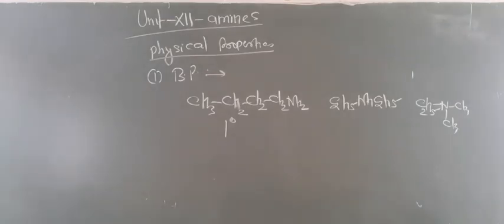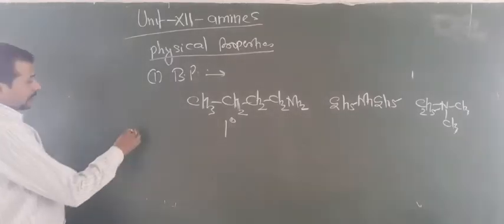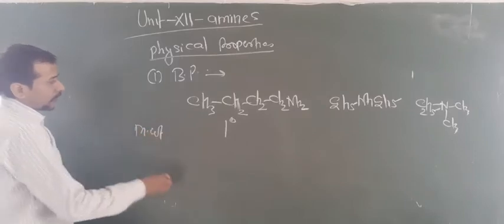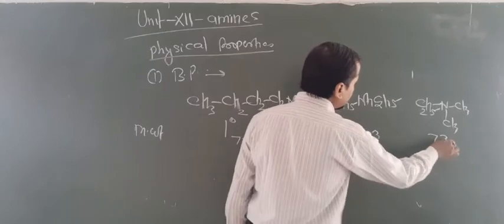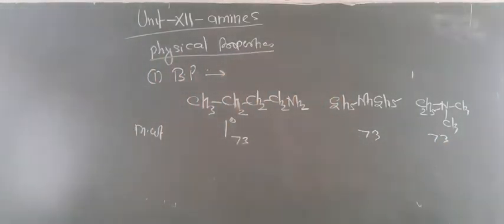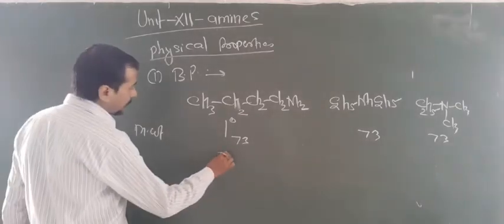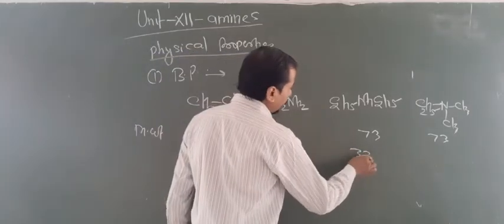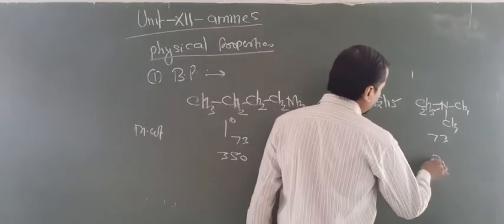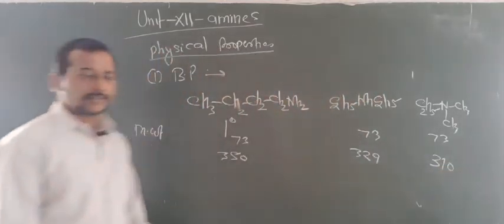Now you have to know that the molar weight of all these amines is 73. This also has 73, and this also has 73. Now what about the boiling points? Just think about the boiling points. The boiling point of this is approximately 350, this has approximately 329, and this has approximately 310 Kelvin.